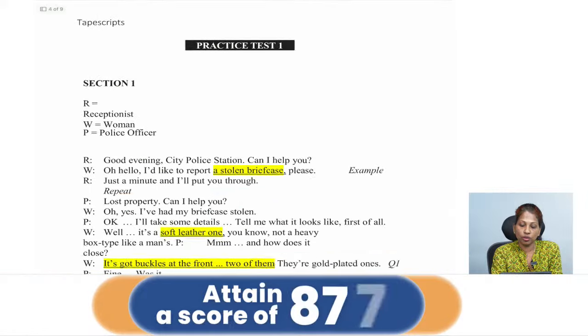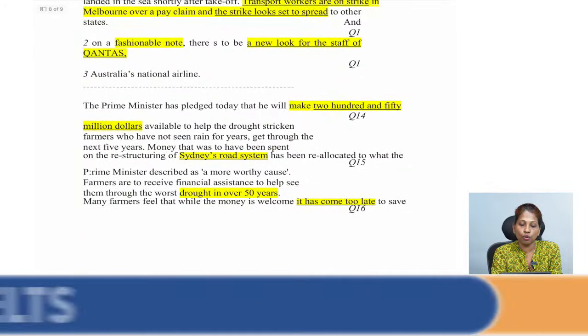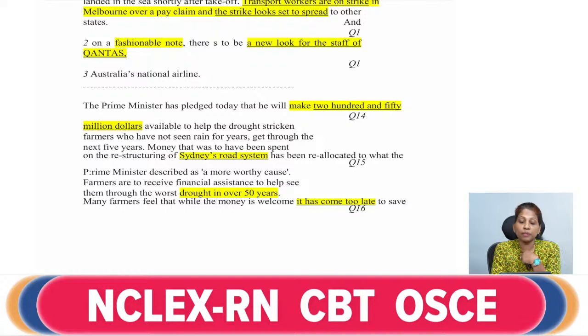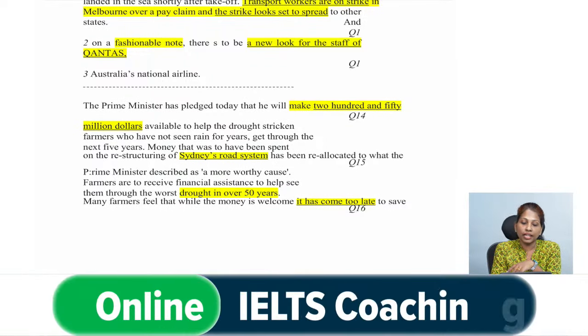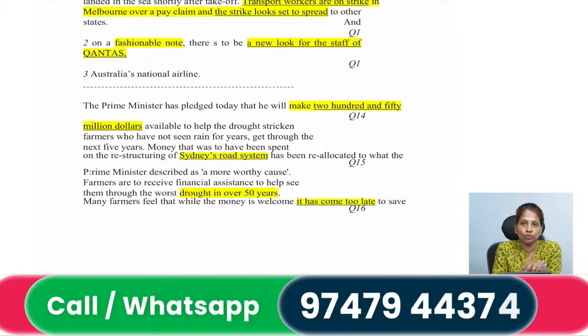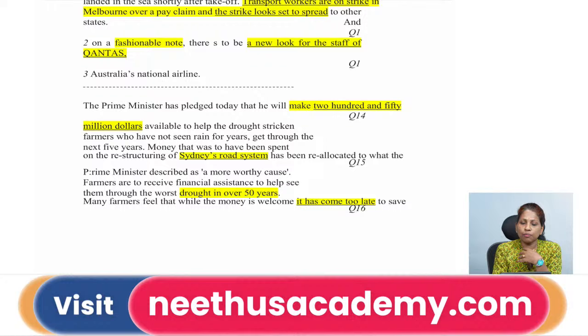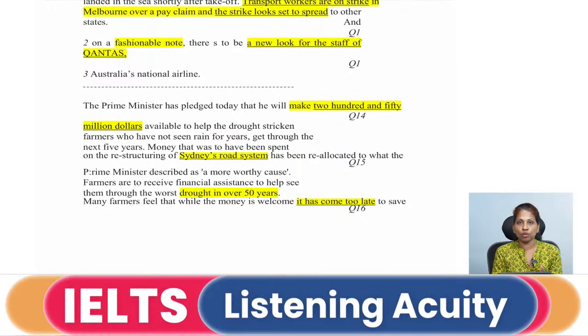So we are looking for the audio script wherein that piece of information is mentioned. Now when you go forward after the $1 million thing, the speaker has given some information like that farmers who have not seen the rain for years get through the next 5 years. Now that piece of information is actually of no use for you. There is nothing connected to that which has been asked for you to fill in the question sets, right? But somewhere some of this information is actually a breather for you, right? It's kind of a distractor which has to be taken advantage of, right?